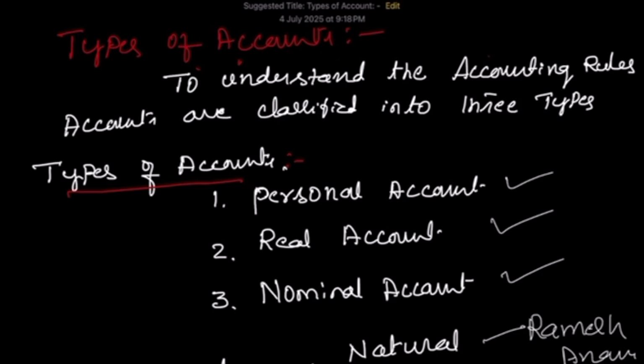In this video, I am going to explain about the different kinds of accounts. In the previous session, we learned about the single entry system of accounting and the double entry system of accounting. Go through the previous video to understand the concepts of debit and credit and the dual concept of the double entry system. This dual system depends on the classification of accounts, and we are going to learn about it so that we can understand the golden rules of debit and credit.